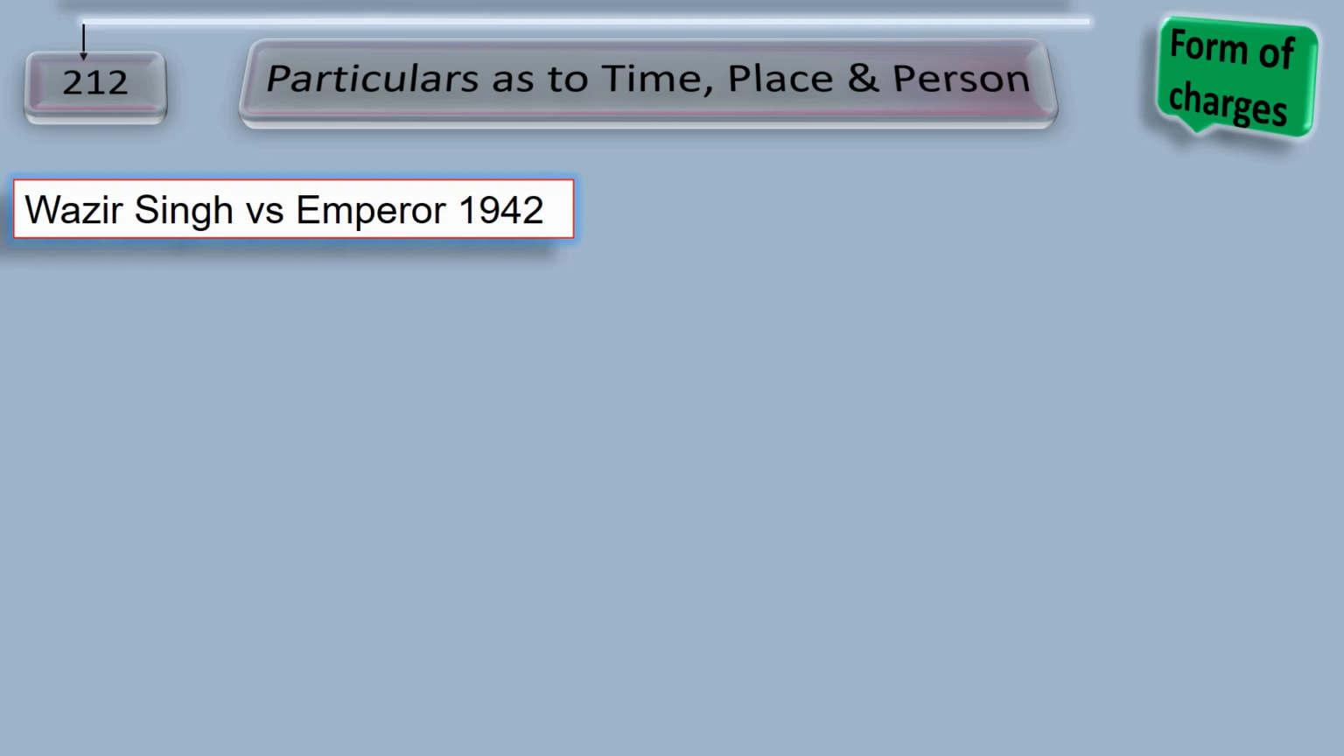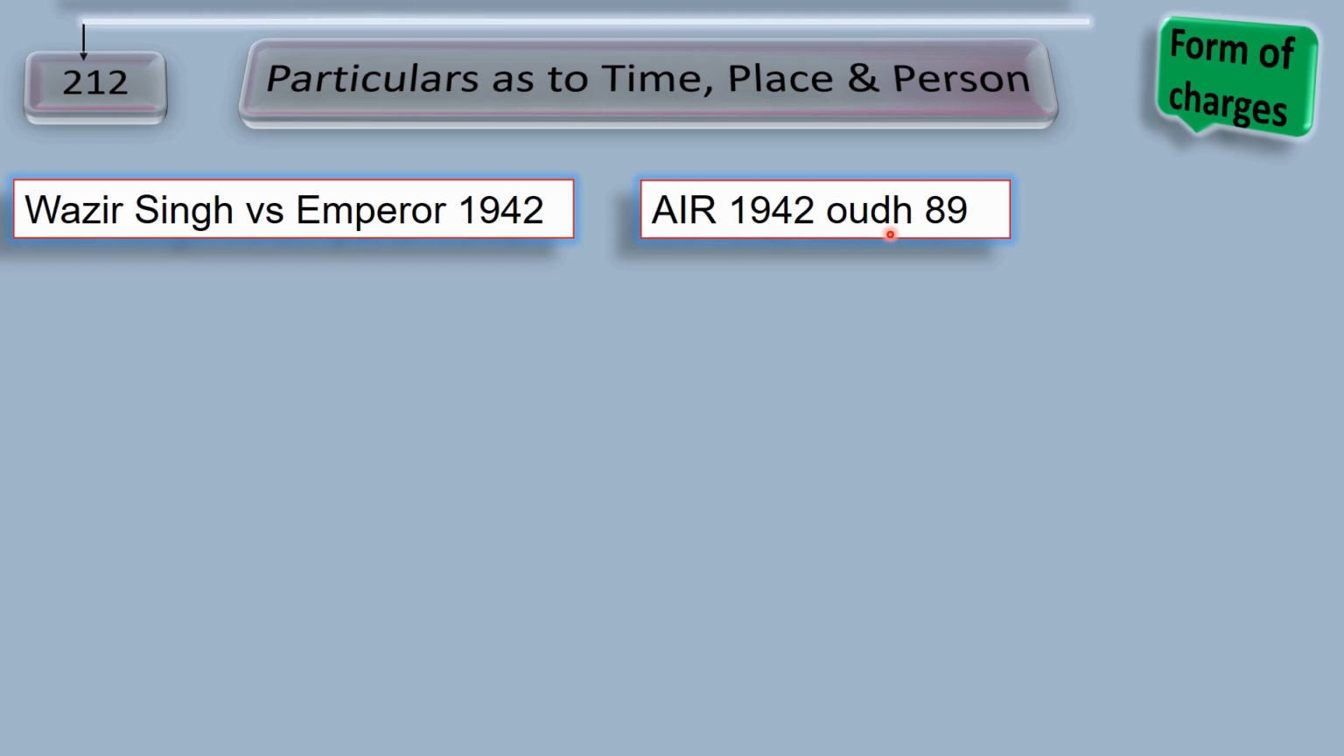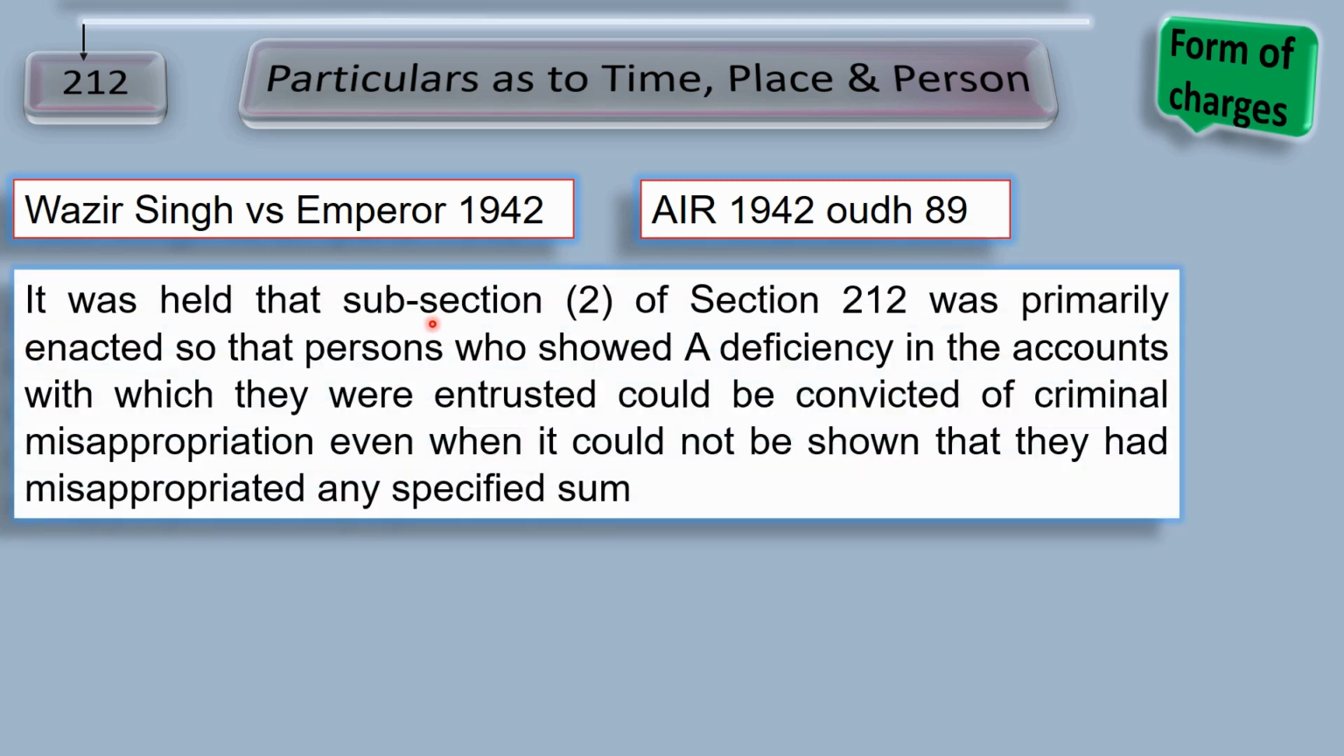Let's cover a case in support of this as well. Wazir Singh versus Emperor, AIR 1942 OUDH 89. It was held that subsection 2 of 212 was primarily enacted so that persons who showed a deficiency in the accounts with which they were entrusted could be convicted of criminal misappropriation even when it could not be shown that they had misappropriated any specified sum. So if you're not sure how much amount has been misappropriated, even then you can charge him for misappropriation of money.